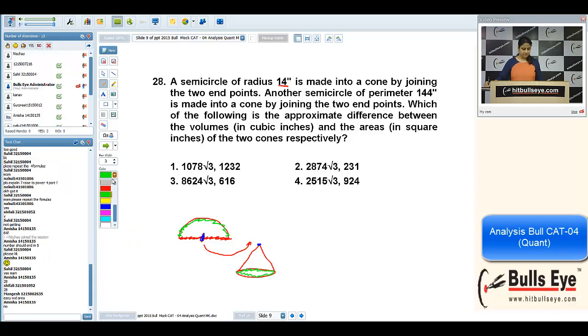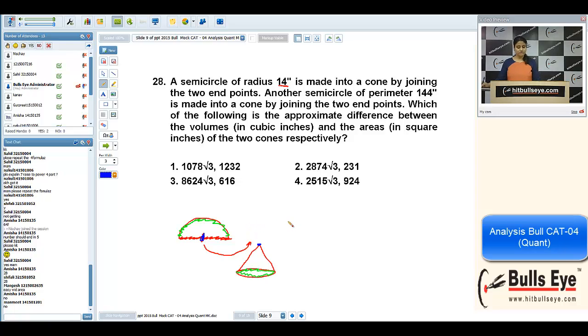Okay, now let us see. A semicircle of radius 14 is made into a cone by joining the two endpoints, and we want to calculate the area for this or volume for this. First of all, if 14 is the radius, can you say 14 will be the slant height now? This line will move here. 14 will be the slant height.